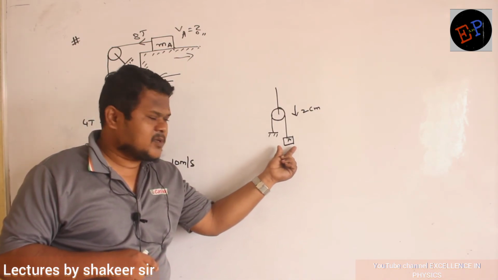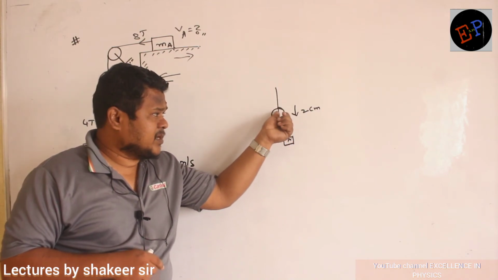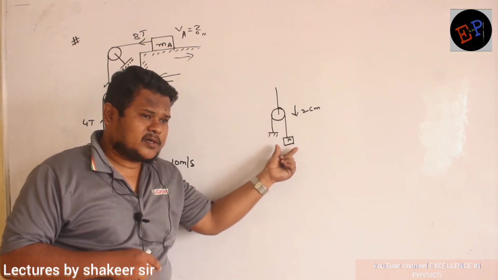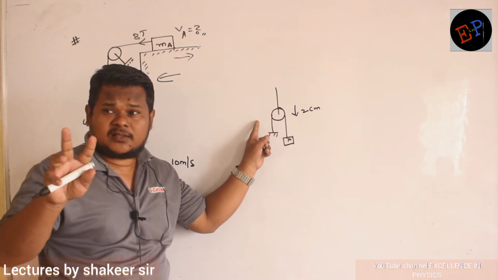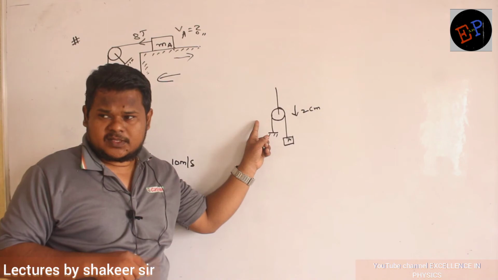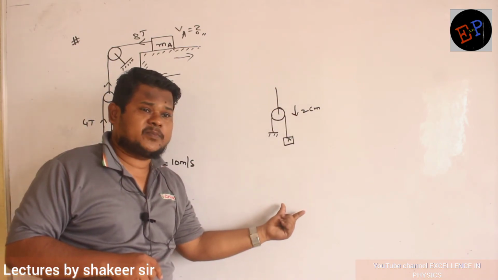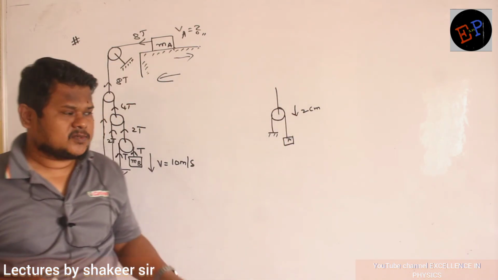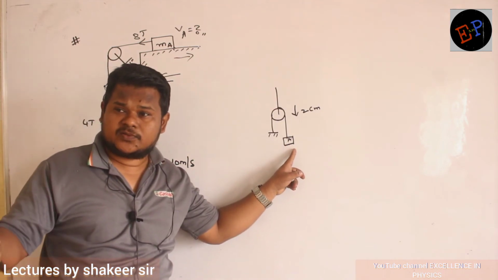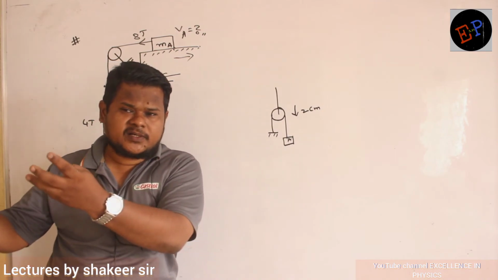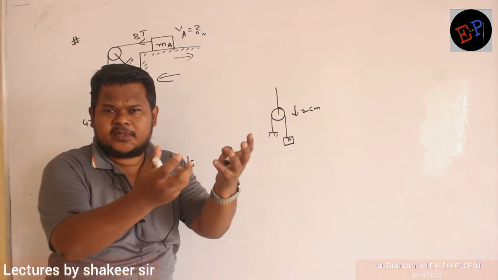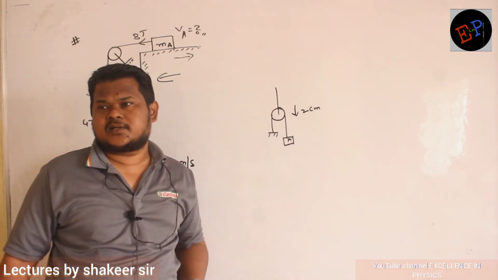So what will this block do? By the pulley coming downwards, this block definitely goes 2 centimeters downwards. But on the other side another 2 centimeters is released, and that 2 centimeters will also be pulled by the same block. So in total this block will move 2 plus 2, 4 centimeters.